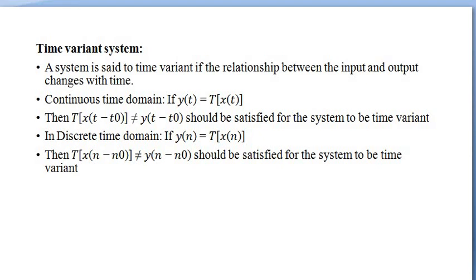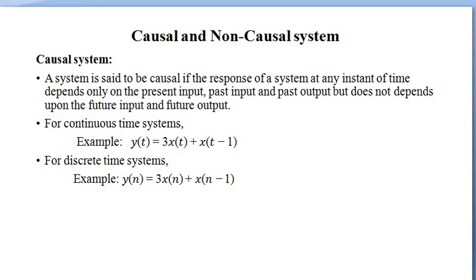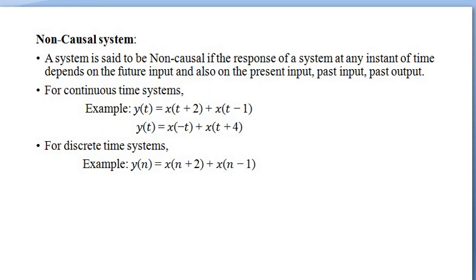Causal and non-causal system. A system is said to be causal if the response of a system at any instant of time depends only on the present input, past input and past output, but does not depend upon the future input and future output. For continuous time system, an example of causal system is y of t equal to 3x of t plus x of t minus 1. And for discrete time system, the example is y of n equal to 3x of n plus x of n minus 1.